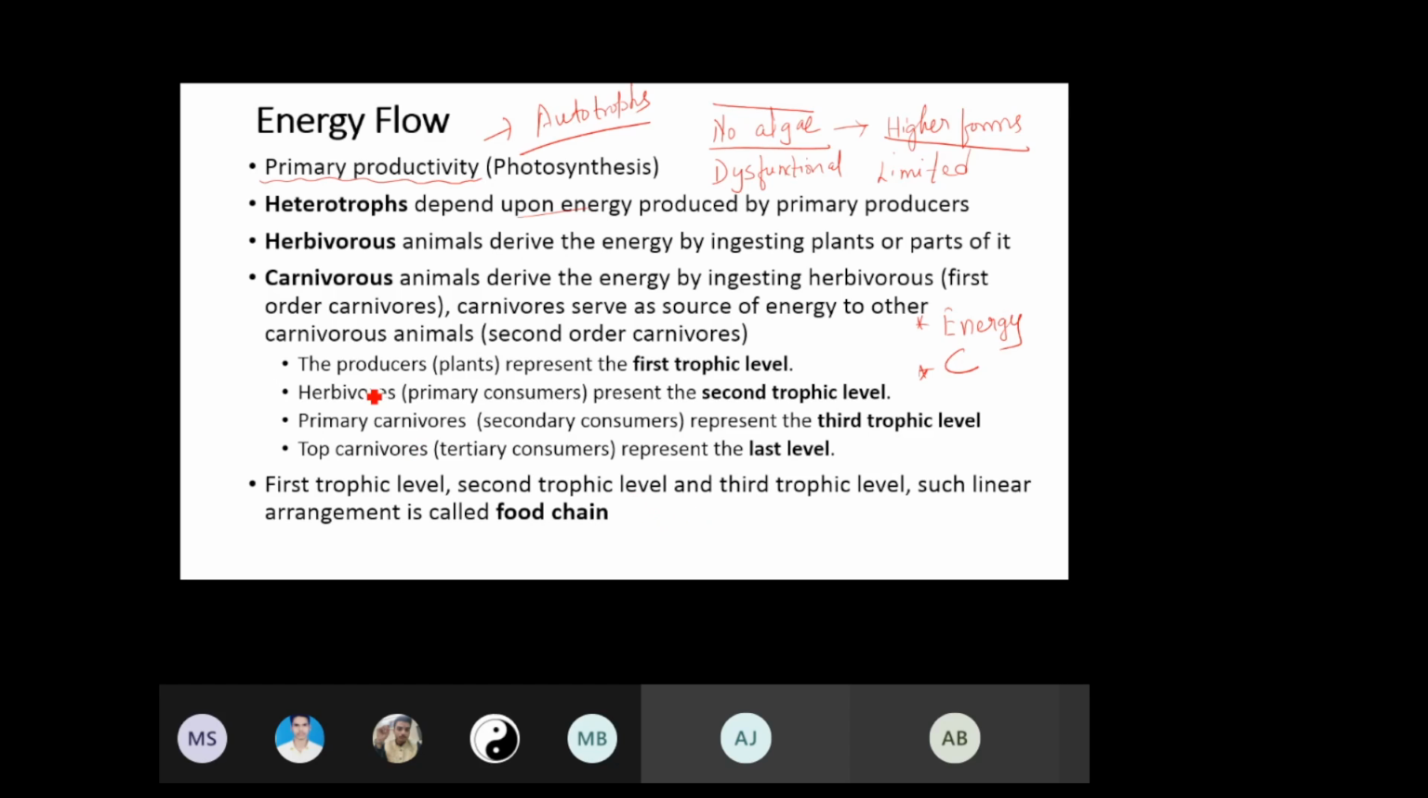We'll come to it, but for now, understand that producers are in the first trophic level, herbivores are in the second trophic level, and then we have primary and secondary consumers in the third trophic level. And then we have the tertiary consumer, that means the topmost consumer in the food chain. That would be the last level of the food chain. So what we see here is the first trophic level, second, third, and the last level. You see that there is this linear arrangement with no interlinkages. That's why we call this a food chain.